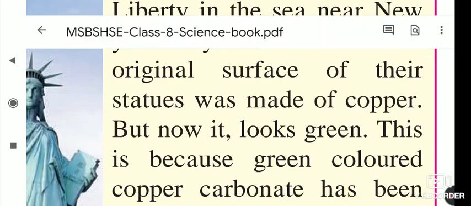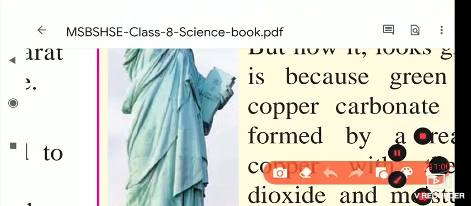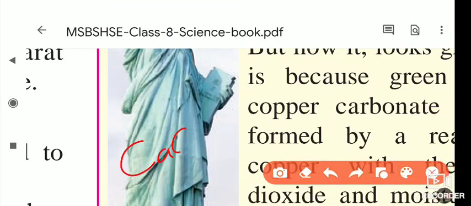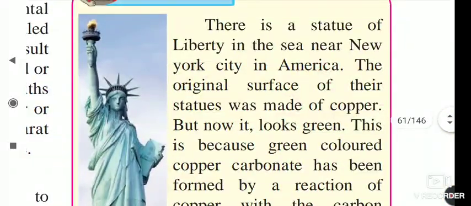This is because of the green-colored copper carbonate, CuCO3, sorry, CuCO3, not CaCO3. Because of this, its color looks green.